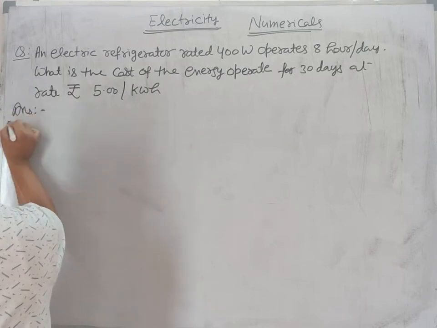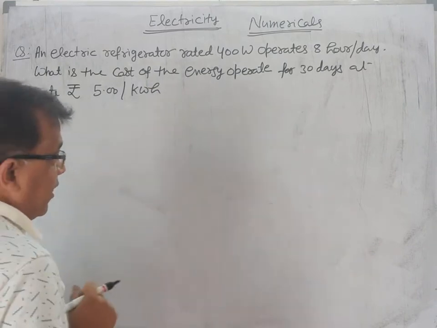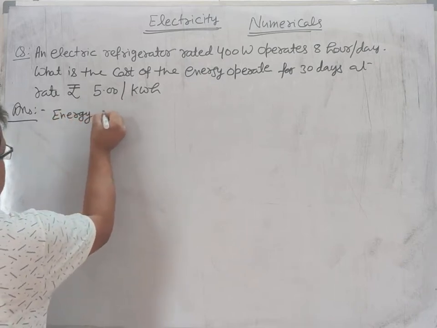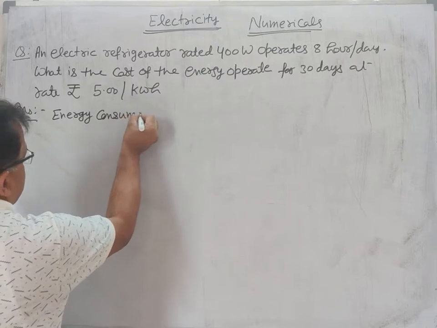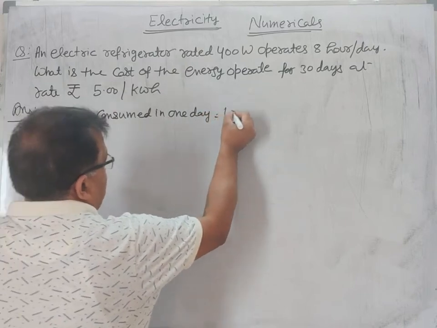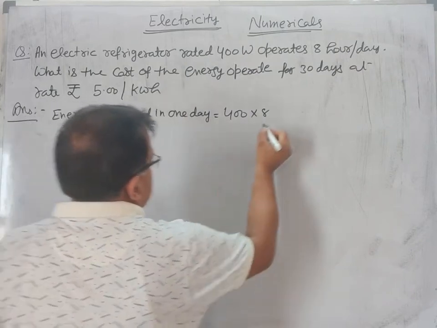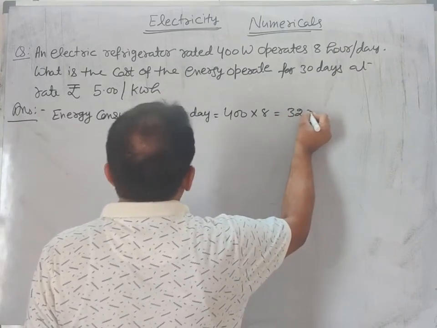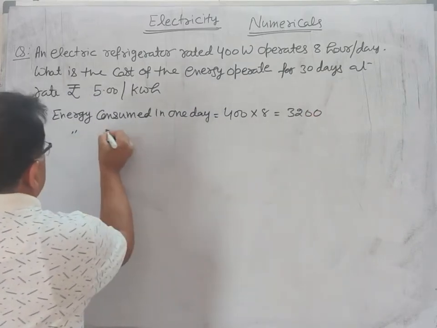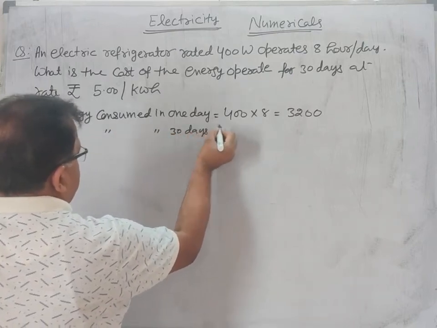Solution or answer: power of the refrigerator is 400 watt and it is operated for 8 hours per day. So energy consumed in 1 day is 400 watt into 8 hours. Now energy consumed in 30 days, so we multiply by 30.